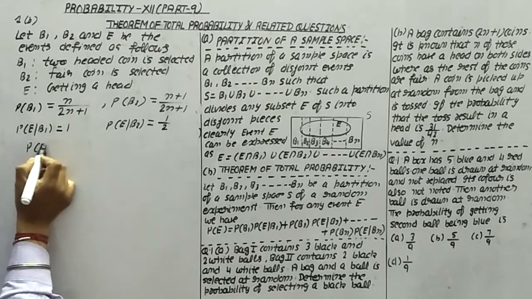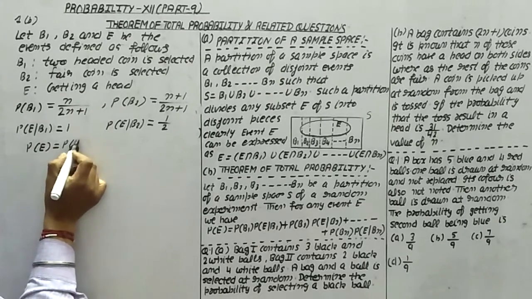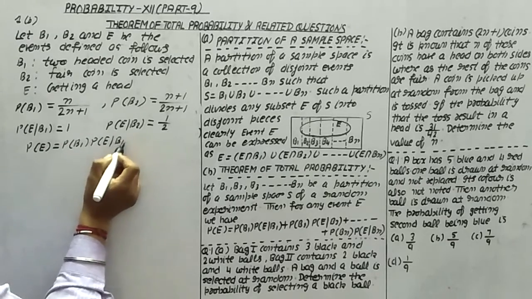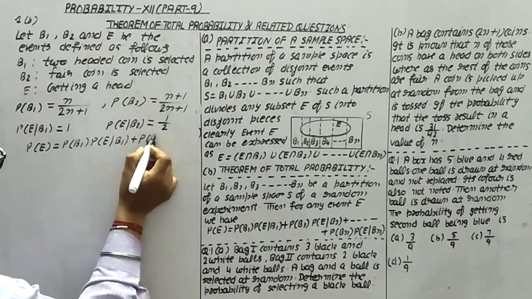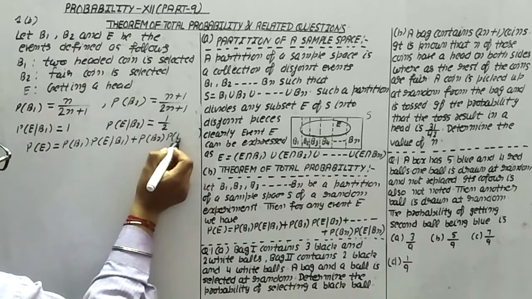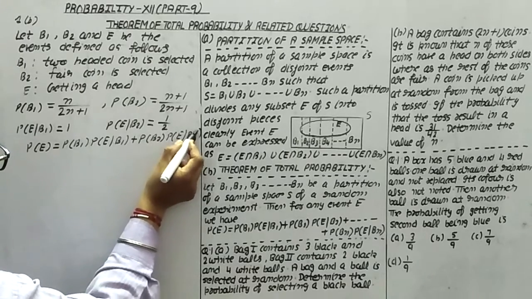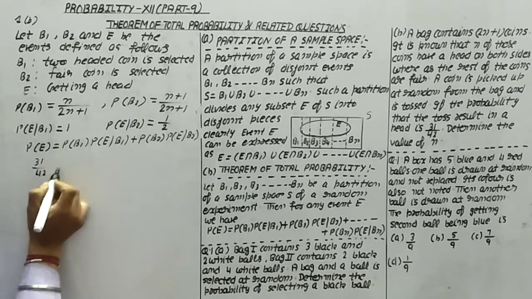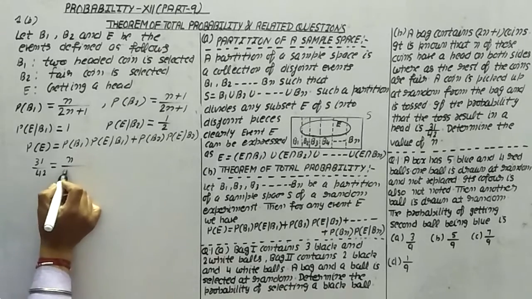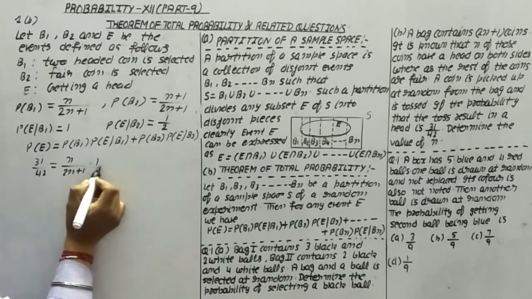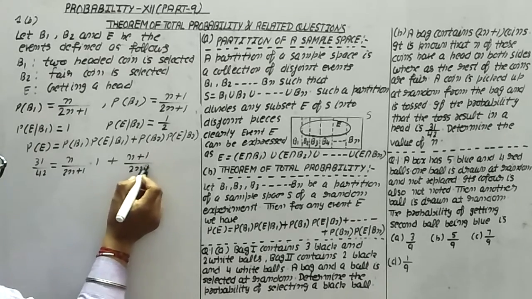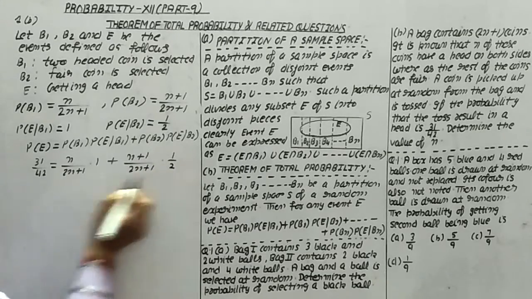Now the probability of E is equal to probability of B1 times probability of E from B1, plus probability of B2 times probability of E from B2. Substituting the values, it is already given as 31 upon 42. So 31 upon 42 equals n upon 2n plus 1 times 1, plus n plus 1 upon 2n plus 1 times half.